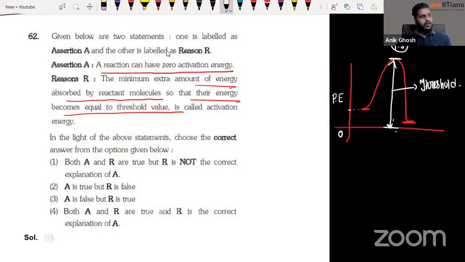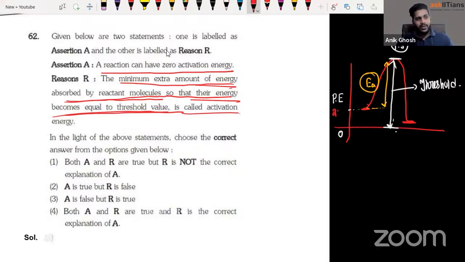Okay. Now, what is activation energy? We know that from the energy of the reactant to the transition state is called activation energy, right? So definitely, the minimum extra amount of energy absorbed by the reactant molecule so that the energy becomes equal to the threshold value is called activation energy. So if the reactant energy is 20 joules, in order to achieve 100 joules, the minimum amount of energy it needs is 80 joules. That is my activation energy, which is correct.